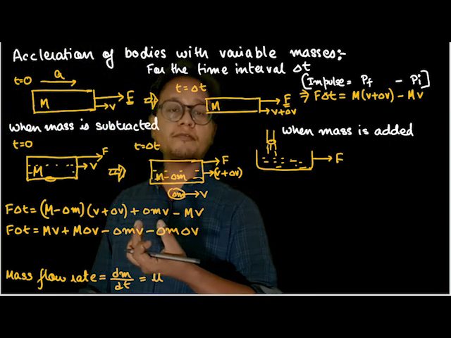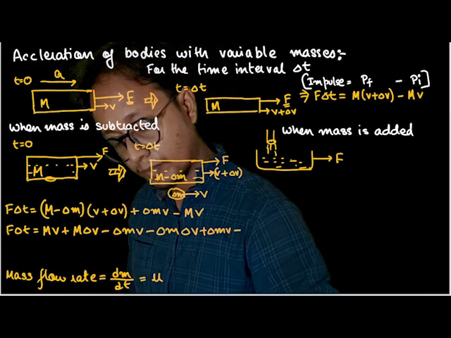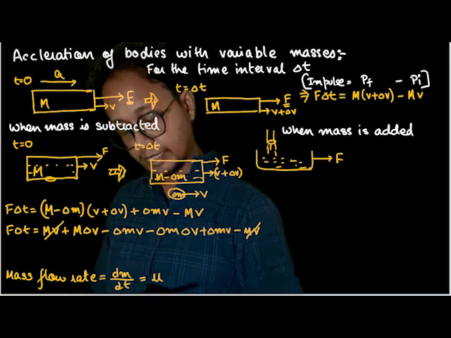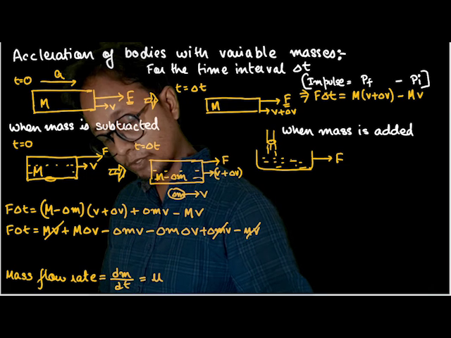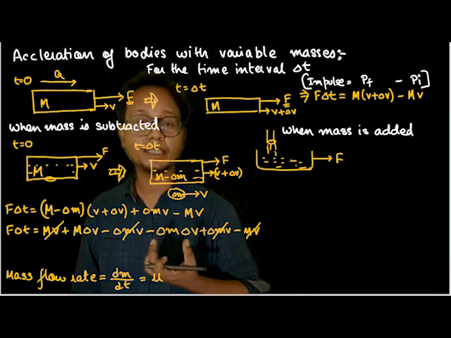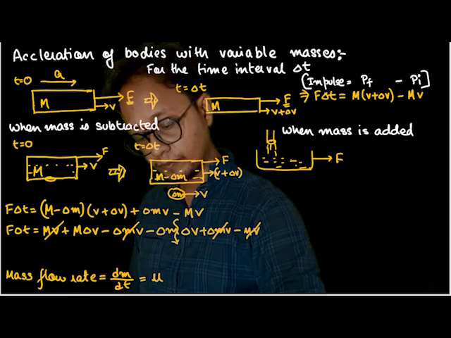And here, plus delta m v minus m v. So in F delta t, anything that can be cancelled, this one and this one can also be cancelled. Now an important assumption that I have to take here is delta m into delta v is very small, so this will be nearly equal to 0.